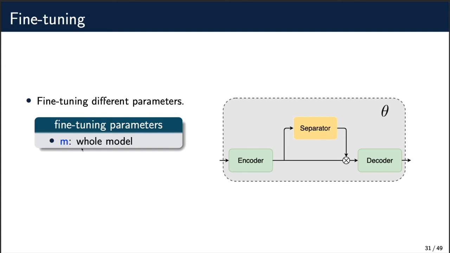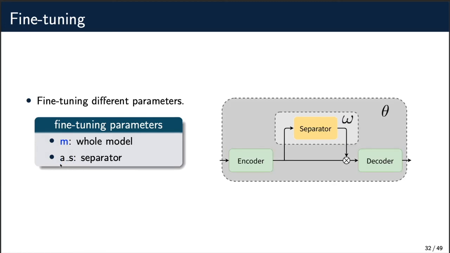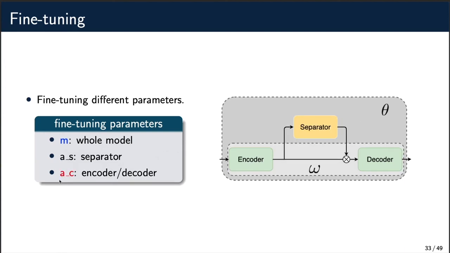The first option is to fine-tune the whole model. We denote this as M. The second option is to only fine-tune the separator. We denote this as AS. The third option is to only fine-tune the encoder and decoder. We denote this as AC.